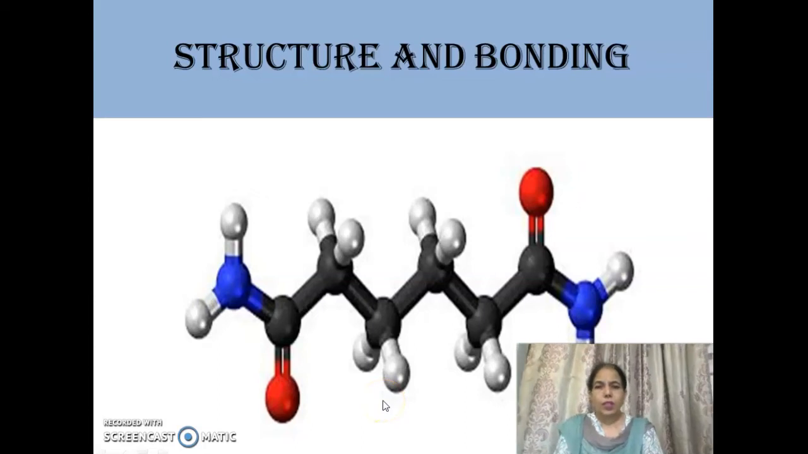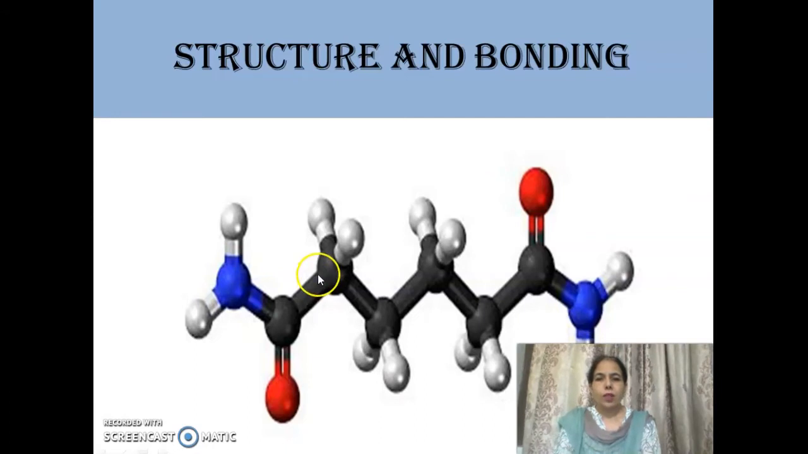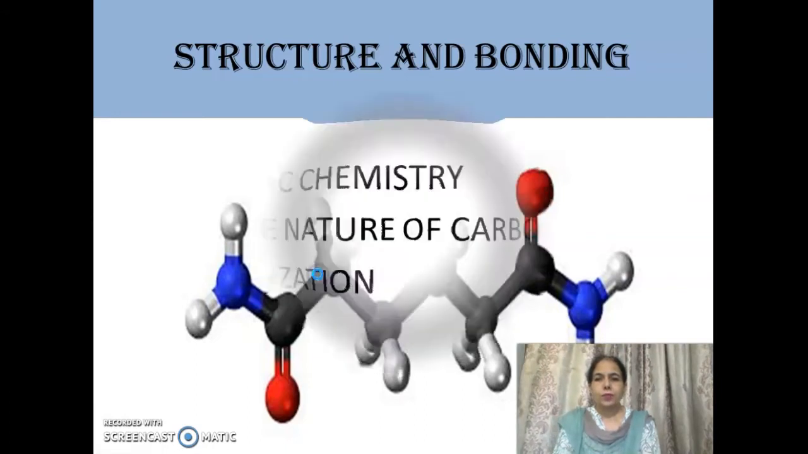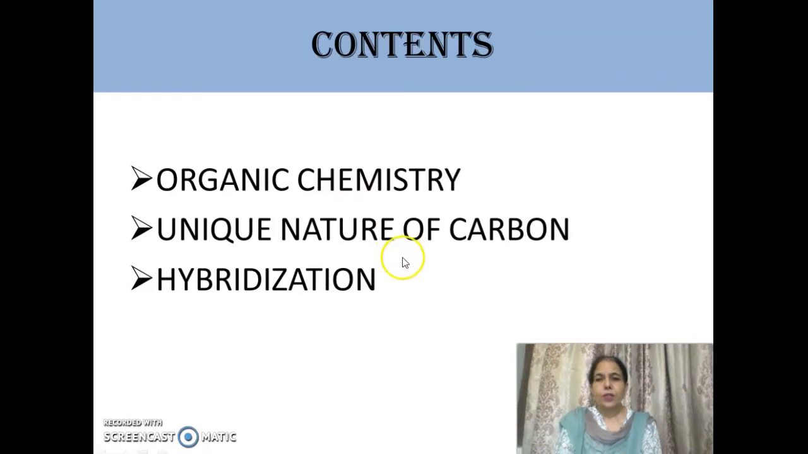Today we will start with organic chemistry of BSc 1 and with chapter structure and bonding. In this we will study the definition of organic chemistry, what organic chemistry is, because organic chemistry is very vast and this chapter is the basic chapter for organic chemistry, and then why we are studying organic chemistry, which depends upon the unique nature of carbon, and then hybridization. So let us start with organic chemistry.